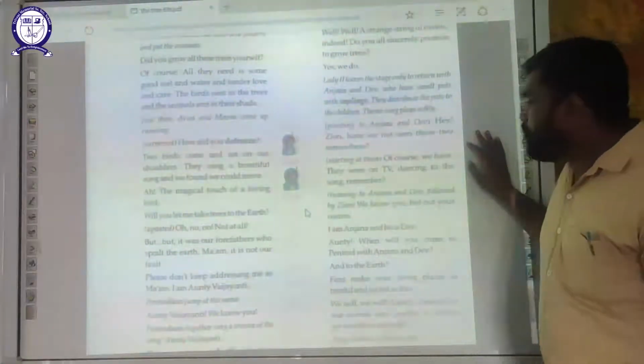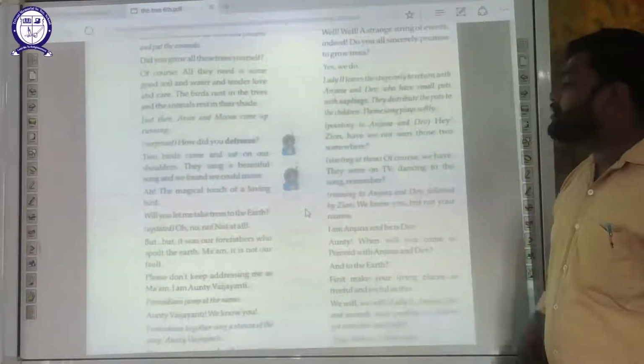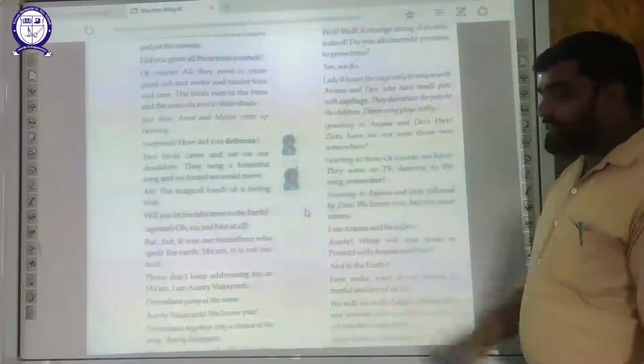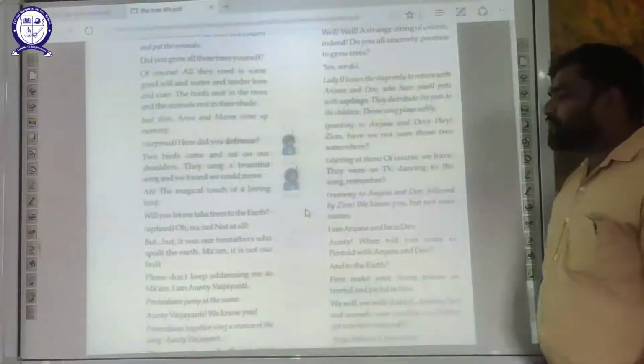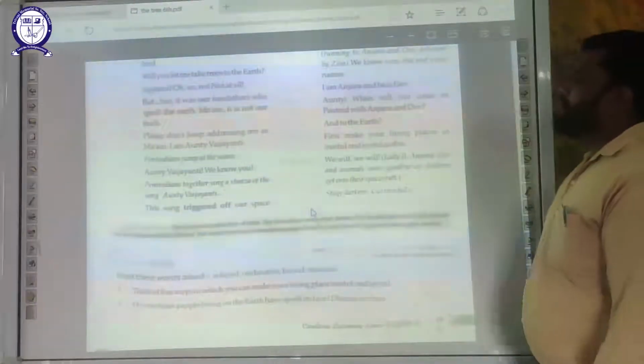Zain says, "Of course we have. They were on TV dancing to the song, remember?" Ron says, running to Anjana and Dev. Ron was followed by Zain too. "We know you, but not your names." Anjana says, "I'm Anjana and he is Dev."